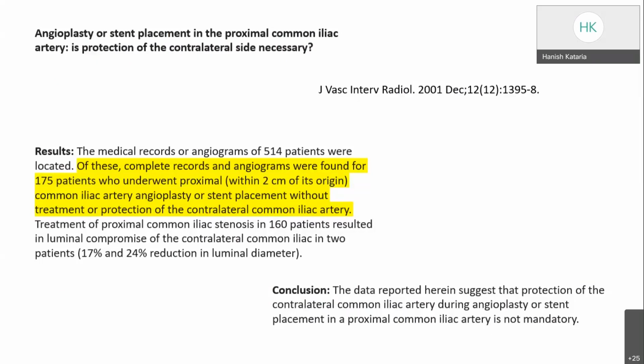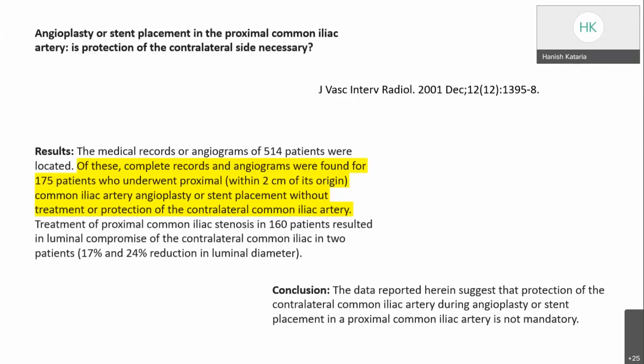So they suggested that protection of the contralateral common iliac artery is not mandatory, but there is no prospective study or randomized trial on that. So we prefer to protect the contralateral common iliac artery to prevent luminal compromise or embolization on the contralateral side.